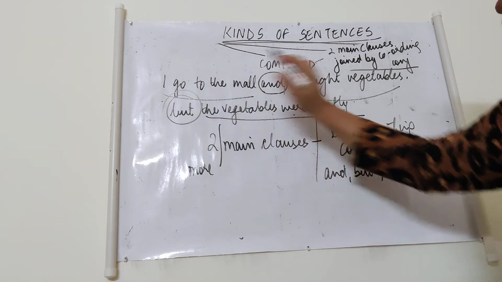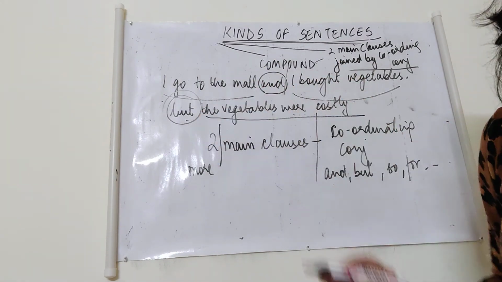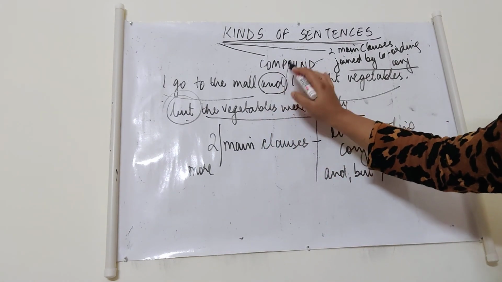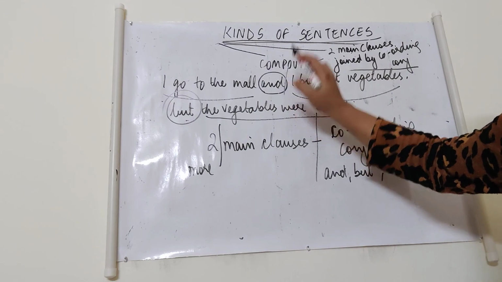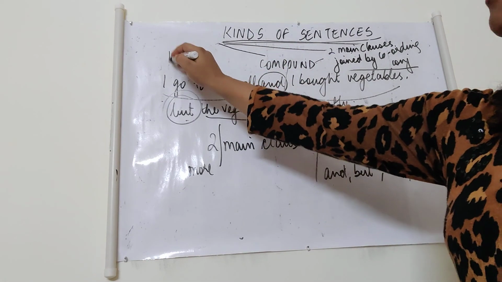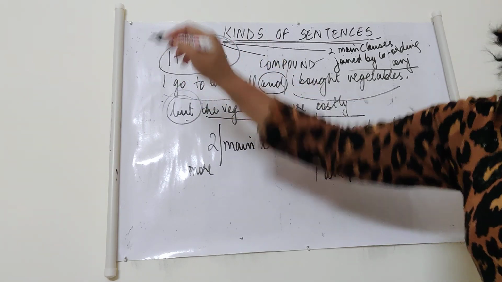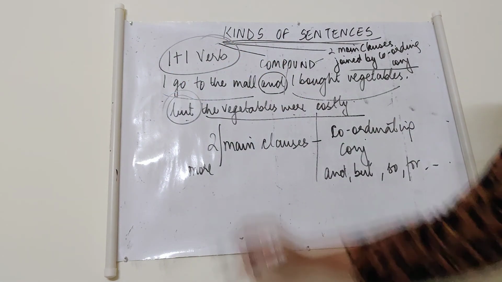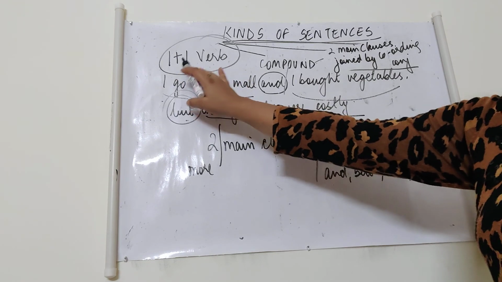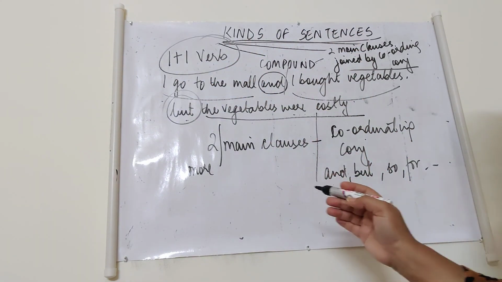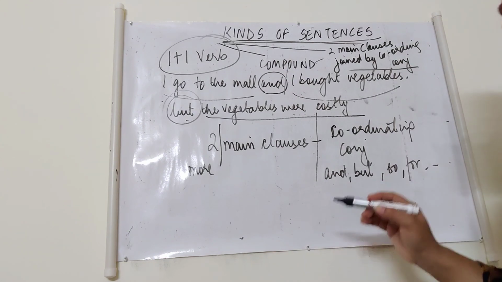So here we have three main clauses. They are joined by coordinating conjunctions. So which kind of sentence is it? It is a compound sentence. The formula for this is 1 plus 1 verb, which means it will have two verbs. Why I'm saying 1 plus 1, or 1 plus 1 plus 1 also, is in case of three clauses. Clear? So that's the formula.